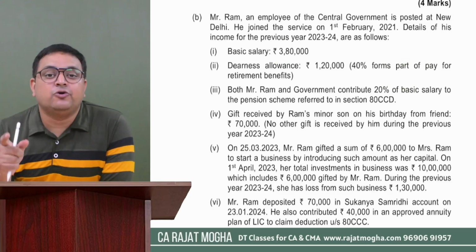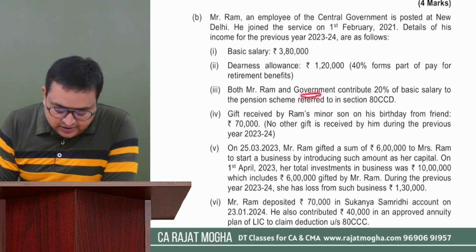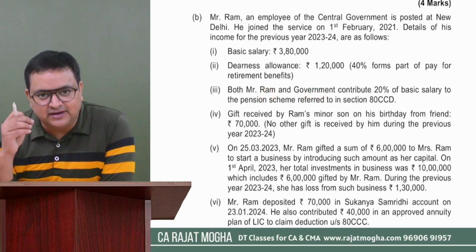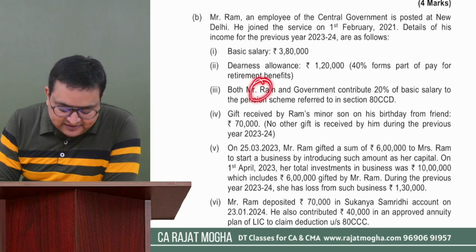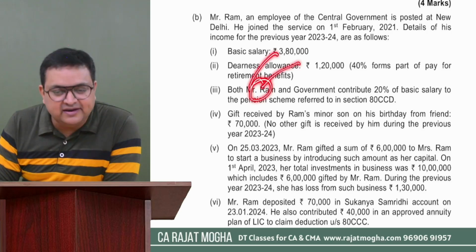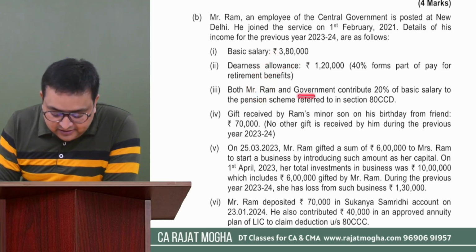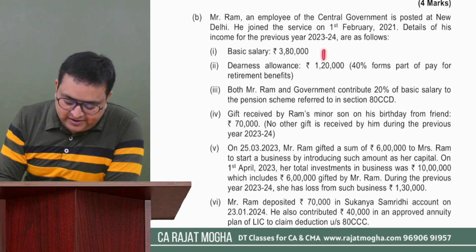How much would it be? The employer contribution, the government contribution, right? Not Ram's. His contribution is an investment. It is not income, right? So he must be investing from his salary, from his DA allowance. This is not the income. The government contribution is. So you will write basic salary.